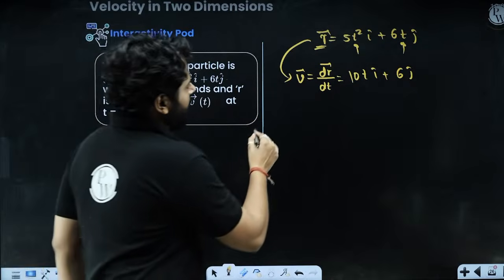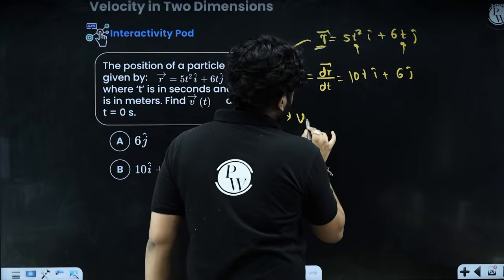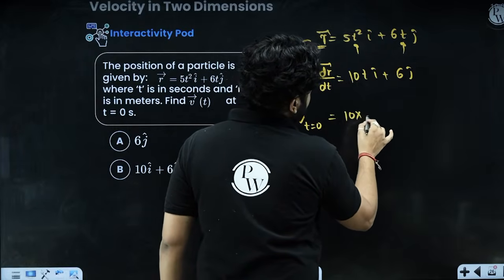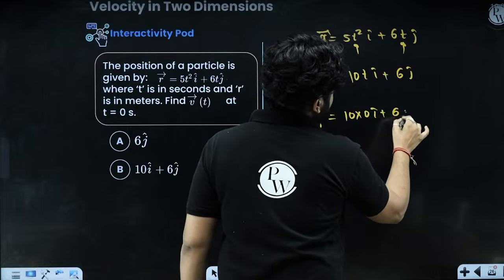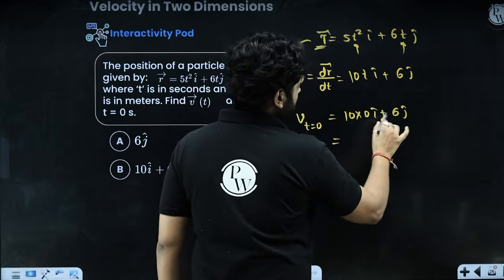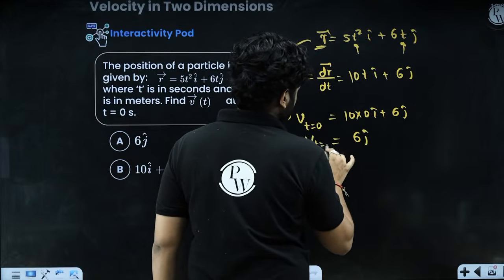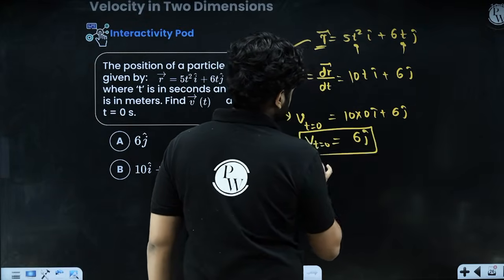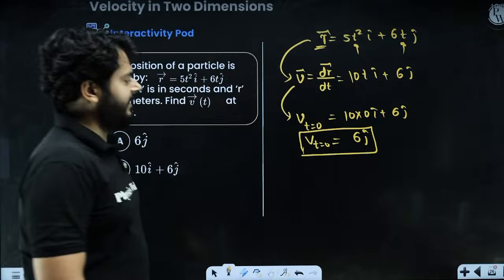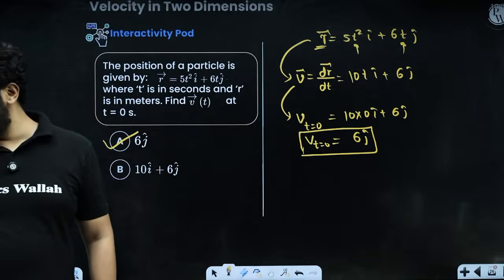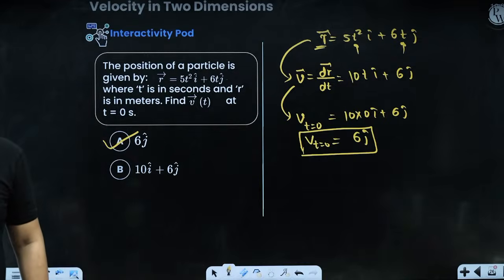So what will be the velocity at t equals 0? It is going to be 10 into 0 i cap plus 6 j cap. So it is 0 plus 6 j cap, only 6 j cap will be the answer. Velocity at t equals 0 will be this. So I believe the idea is very, very clear. Option A is going to be the correct option.